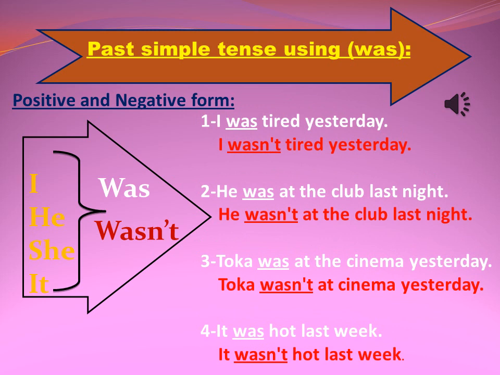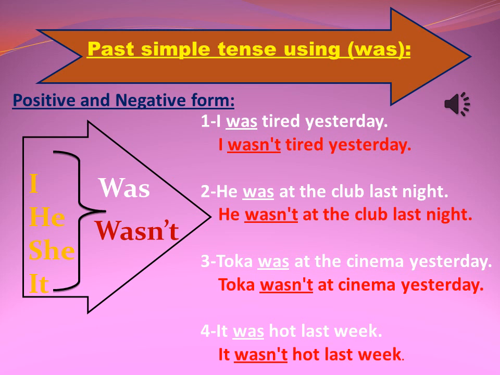Past simple tense using was or were, positive and negative form. We divided the pronouns into two groups. The first group: I, he, she, and it. They take was in the positive form or the question, and wasn't in the negative form. Let's look at our examples.